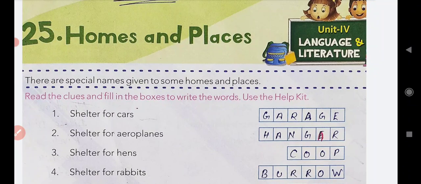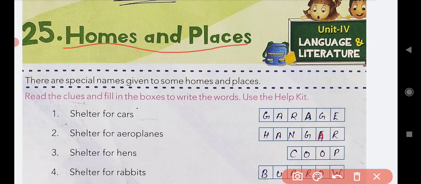So students, for a few days we are doing a revision on some topics in GK. Today we are going to do the revision on topic 25 and 42. Topic 25 is homes and places. In that, there are special names given to some homes and places. यहाँ पे कुछ homes और places के names दिए हैं, हमें बताना है कि उसको क्या बोला जाता है.